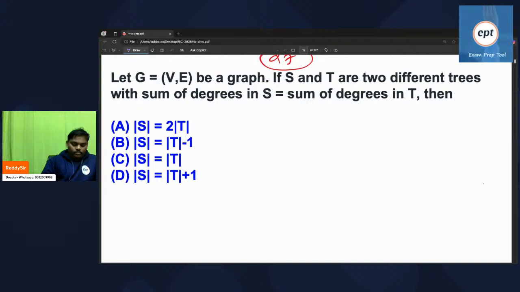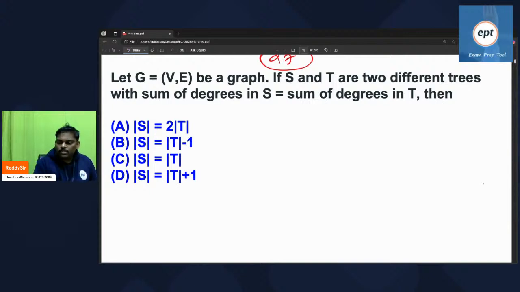Let's see how many people will go. Yeah, let's see one small line.